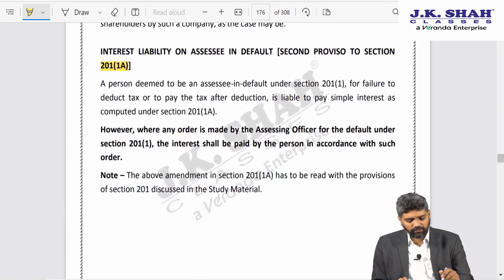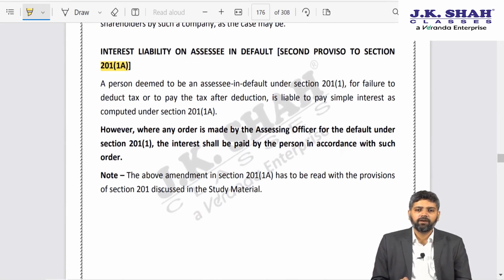As far as 201(1A) is concerned, we know that under section 201 subsection 1A, if tax has not been deducted at source, then interest applies on the unpaid TDS at the rate of 1% per month. But suppose tax has been deducted and not deposited, then 1.5% interest applies.